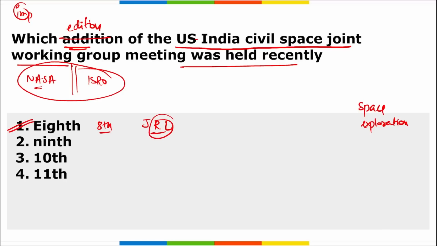These people came together and discussed that they will be working together on global navigation satellite systems, space flight safety and space situational awareness, their policies, and what can be the commercial use of space.